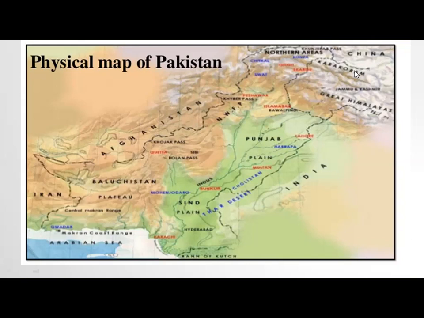It means this area is mostly mountains covered with snow. So a physical map is a map that shows the physical features like rivers, lands, landforms, valleys, and hills.